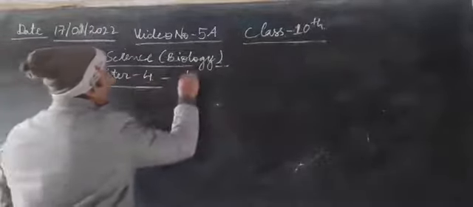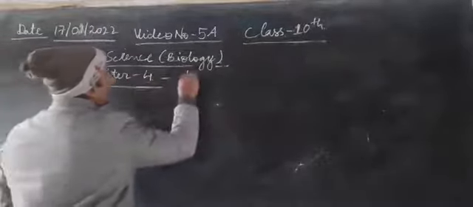Capital T, small t, this will be a hybrid, capital T, small t. Okay? These belong to the F1 generation.